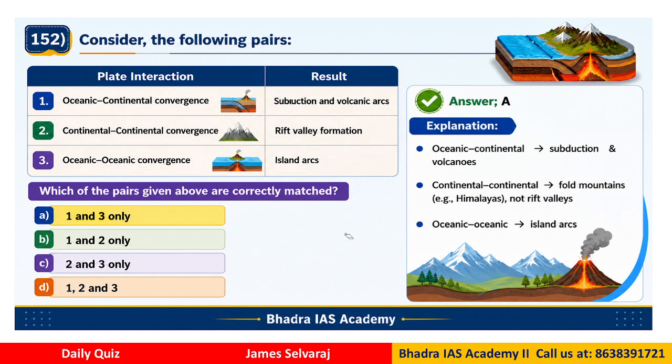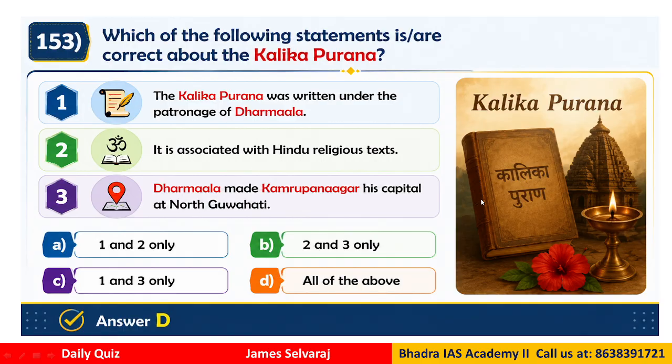Okay. Question number 153. Which of the following statements are correct about the Kalika Purana? The Kalika Purana was written under the patronage of Dharmapala. It is associated with a Hindu religious text. Dharmapala made Kamrupa Nagar his capital in North Guwahati.